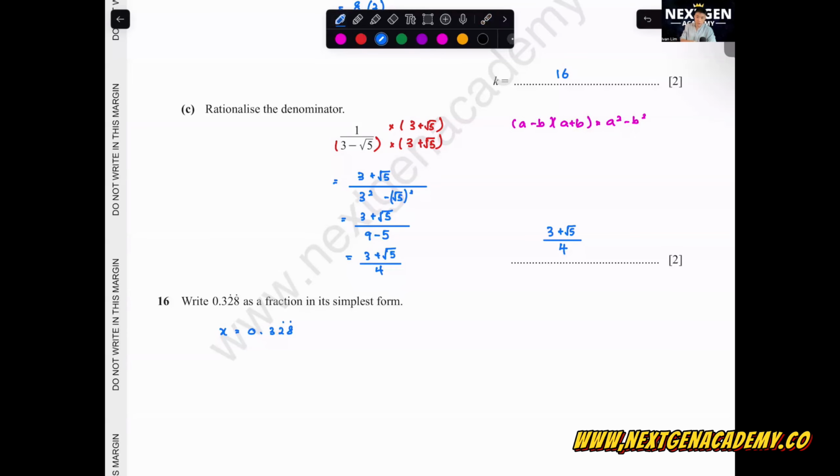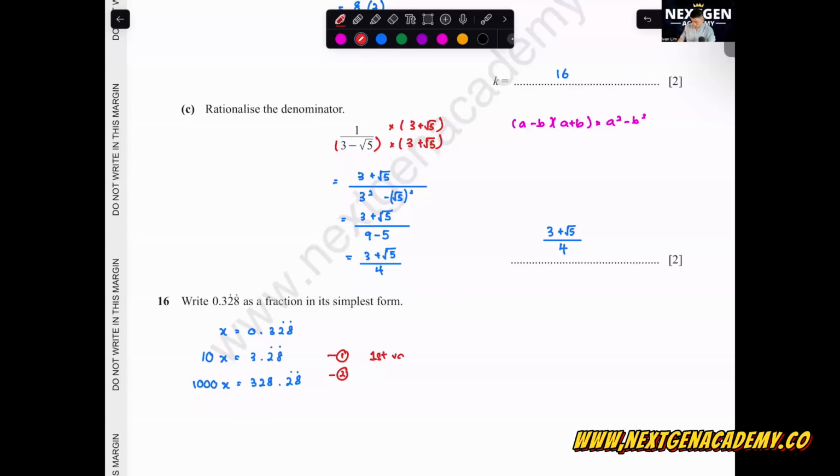So how we're going to convert it is we multiply by multiples of 10. 10x gives 3.28 recurring. We need another value where the decimal point is over here. So you move 2 decimal points, so you multiply by 100. 10 times 100 will be 1000x, which will be 328.28 recurring. So you need two values. Everyone understand these two values?